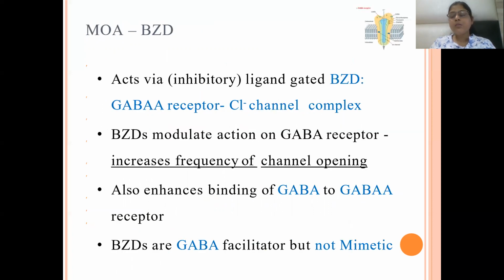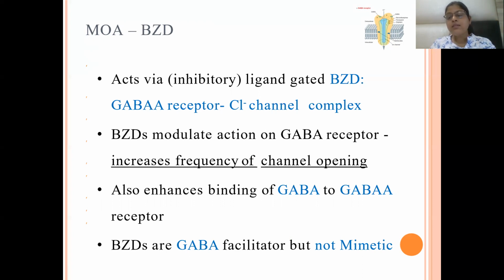As for the mechanism of action, barbiturates are GABA mimetic drugs. They increase the attachment of GABA to the GABA receptor and the opening of the chloride channel, ultimately leading to hyperpolarization of the neuronal cell and depression of the brain.